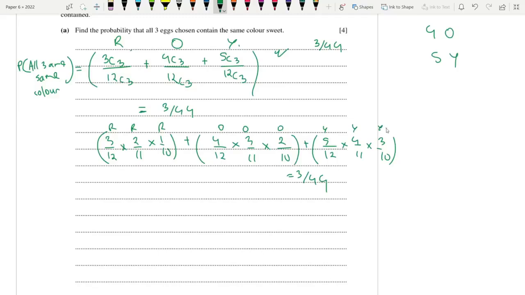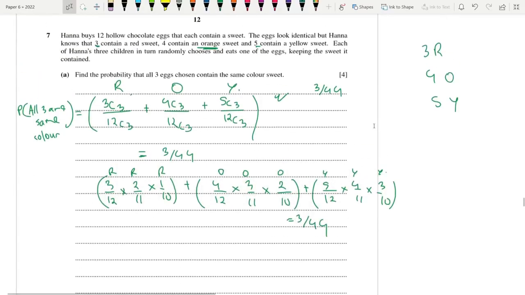Total number of sweets will decrease, also the number of red sweets, and so on. See if you guys get it, and please do tell me if you have problems. It's pretty straightforward. It's a common sum. But I would honestly go for the route above. It's much easier, right? We don't need to do the subtraction.